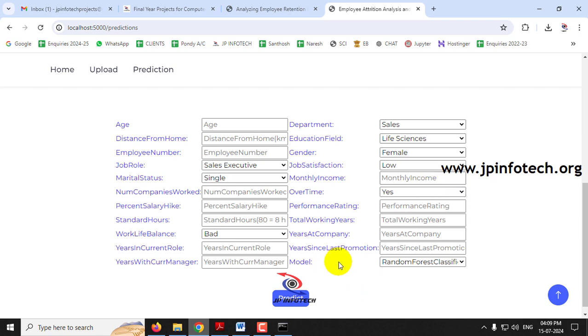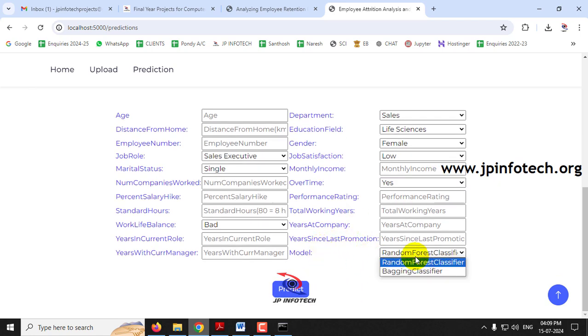Here you can see in the model we have given two different models in the drop down, that is random forest classifier and bagging classifier. Whichever model you want, you can select it and then give the input values, so that the prediction result will be shown according to the model that you select. Now let me show you a few cases.